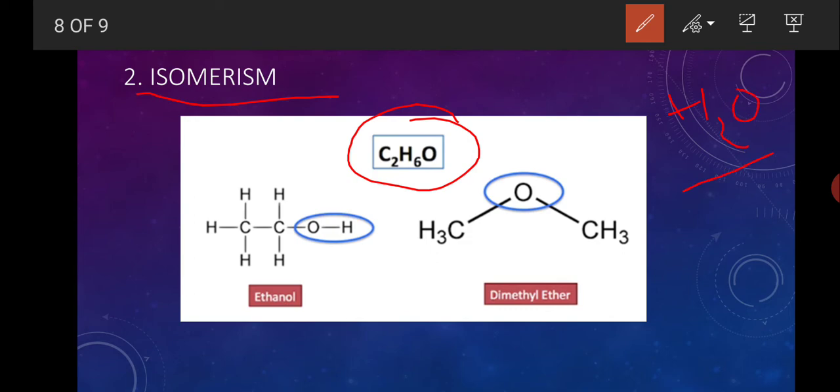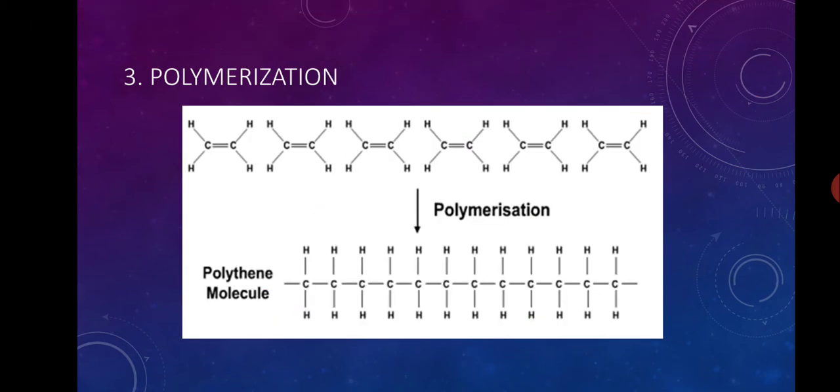But C2H6O, the same molecular formula, can form two totally different compounds. One compound is ethanol and another compound is dimethyl ether. Ethanol is a liquid and dimethyl ether is a gas, and ethanol is a polar compound, dimethyl ether is a non-polar compound, and there is no similarity between these two compounds. This is isomerism, and isomerism is a very good cause of so many organic compounds. I think you understood this.